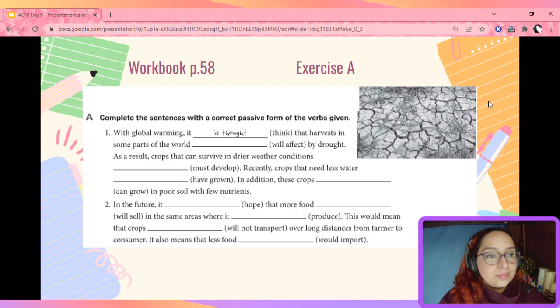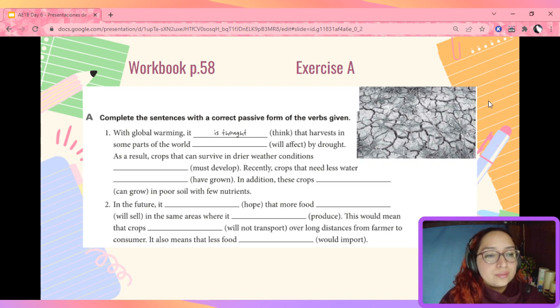Great, let's continue. Now, let's go to workbook page 58. Exercise A. Here, you need to complete the sentences with the correct passive form of the verbs in parentheses. Look at the example. With global warming, it is thought that harvests in some part of the world by drought.